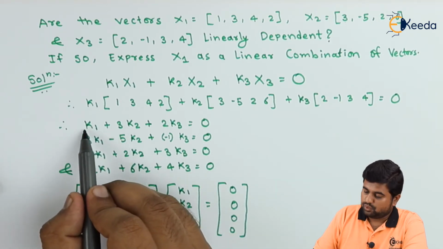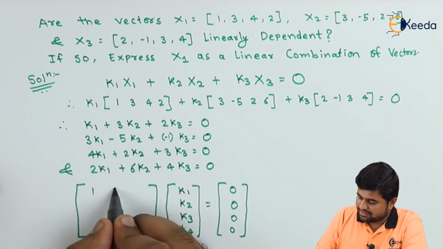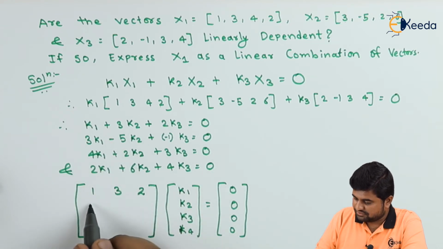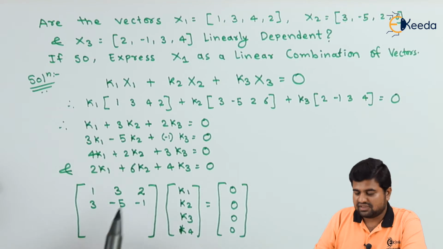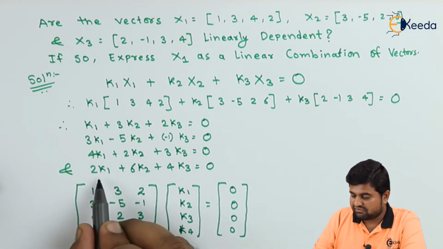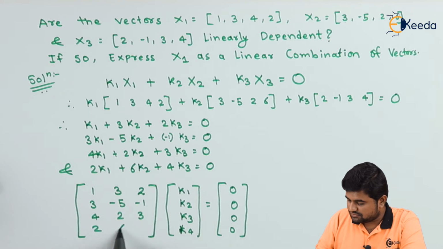So we'll have 1 3 2, then 3 minus 5 minus 1, then 4 2 3, and 2 6 4.